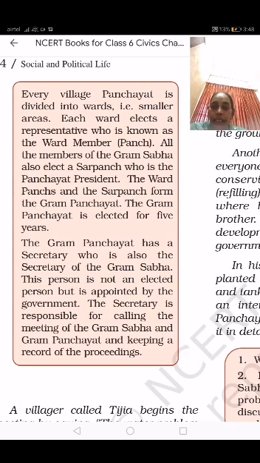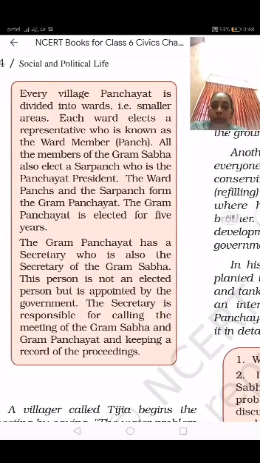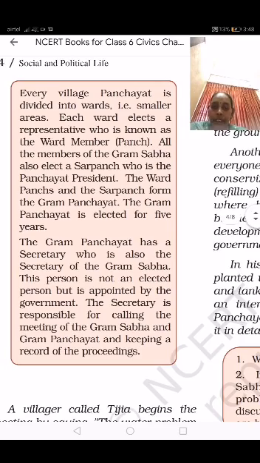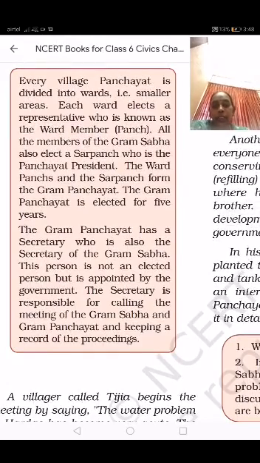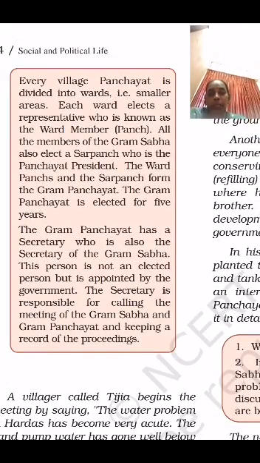The secretary is responsible for calling the meeting of the Grama Sabha and Grama Panchayat and keeping a record of the proceedings. In the previous class we saw they gathered in a Grama Sabha meeting.